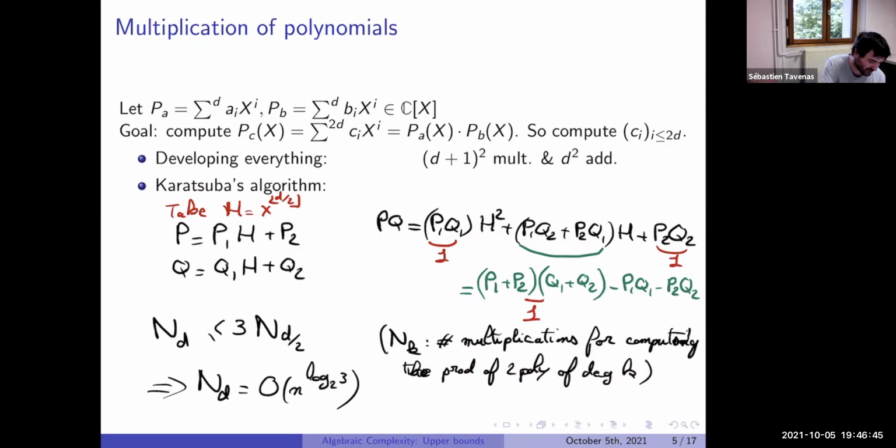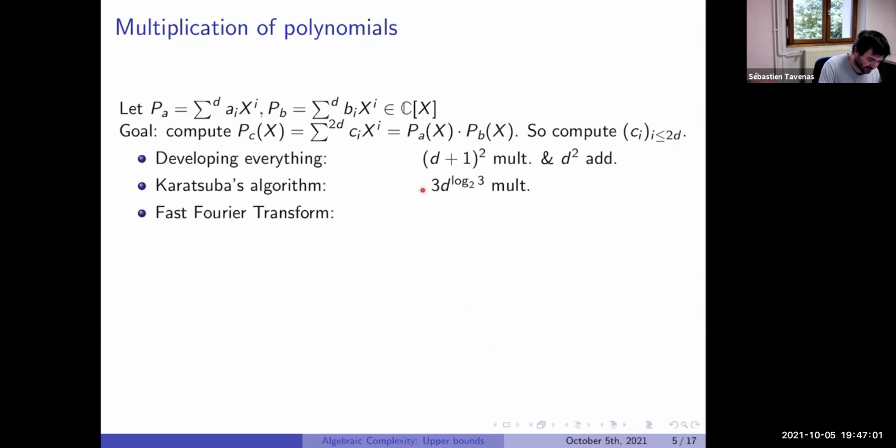See, the idea is if here we have 2, you get something linear. If we have 4, it was the case before, you get something exactly quadratic. But here we get something in log 3 in base 2. Okay, so with the Karatsuba algorithm, we get something in D to the log.